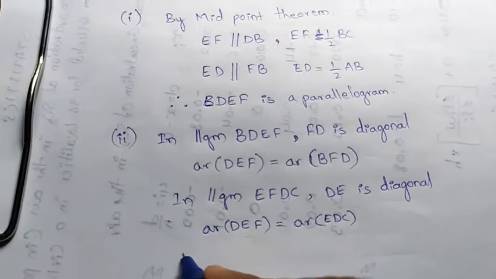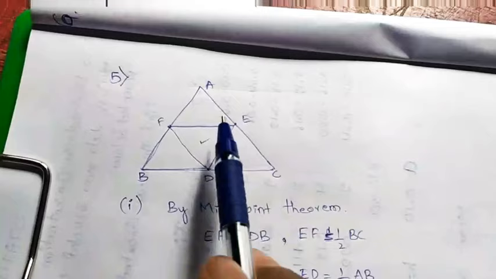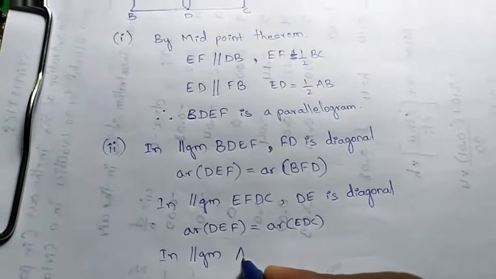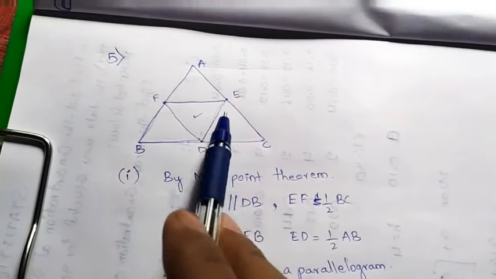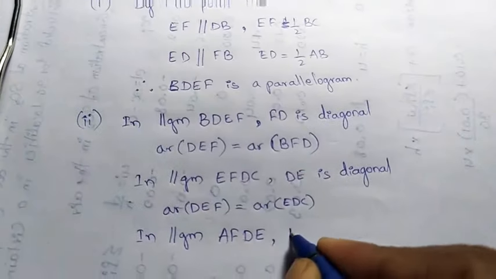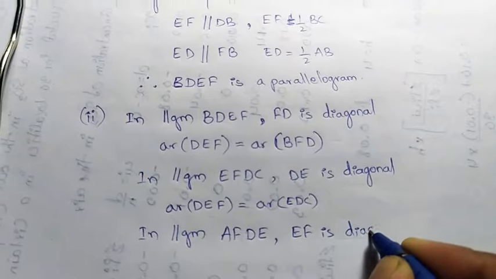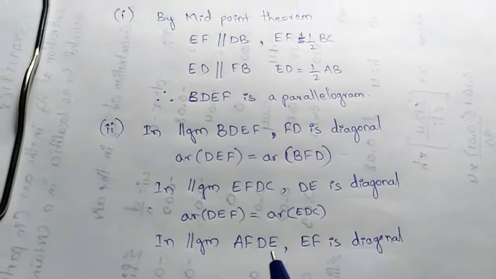Okay, and another parallelogram we will get, here, AFDE. Okay, which will be the diagonal? That is EF is the diagonal. So if EF is the diagonal, again it divides the parallelogram into two equal triangles.